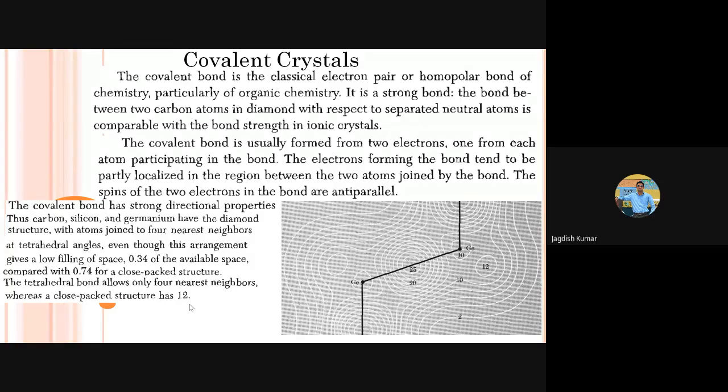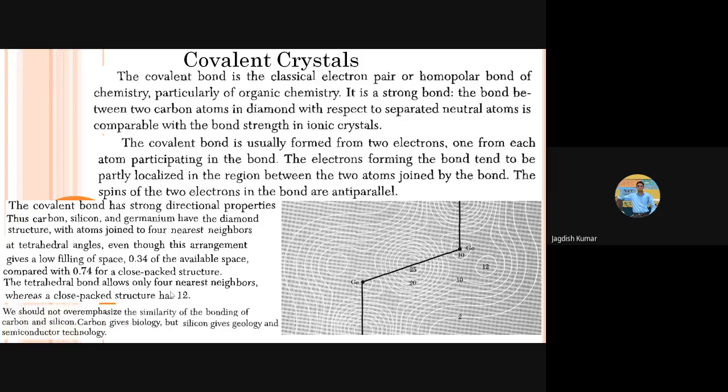Whereas, say, diamond structure has an FCC lattice, but it is not a close packed structure. So a lattice doesn't necessarily confirm that the structure is going to be close packed. It depends upon what the basis is. I hope you are able to get it. Okay, Rahul says atomic radius is much less. It's not exactly related to atomic radius, but mainly it is because of the bonding characteristic.